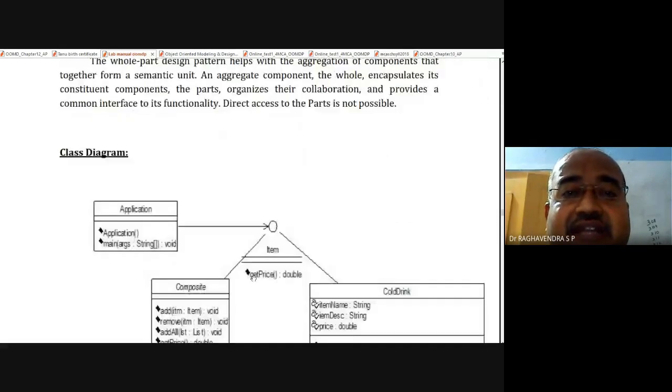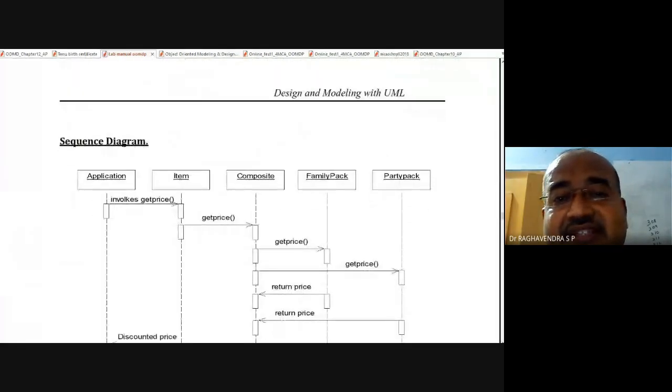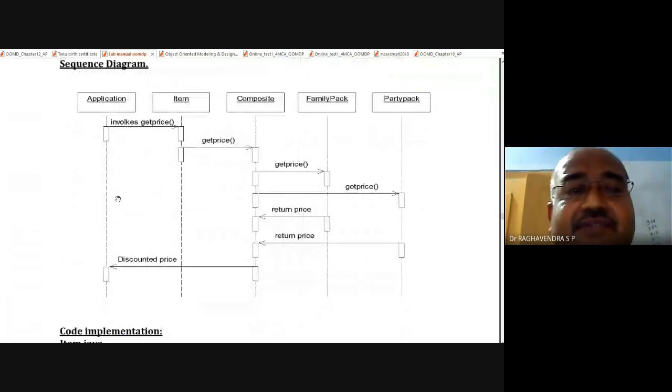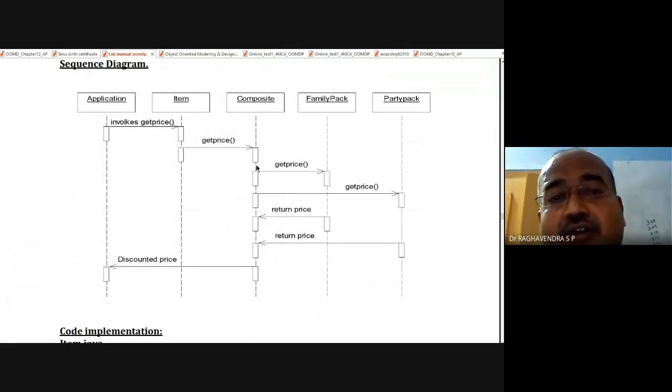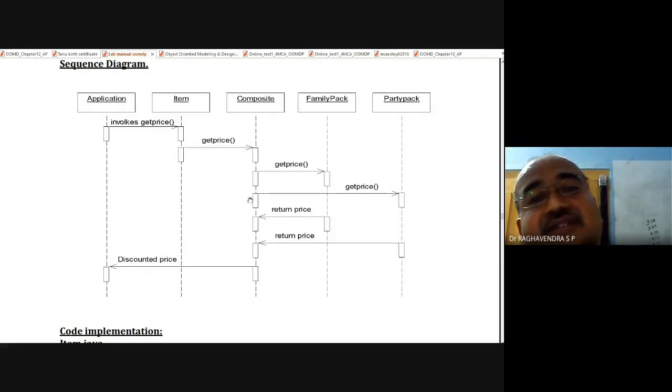So this is the class diagram. Now consider this is the sequence diagram. The application will invoke item, item will invoke composite, and composite will invoke family pack, which means the get price will be invoked. Similarly, composite is going to invoke party pack, and whatever the outcome, the result will be returned back to the composite, and from composite back to the application.